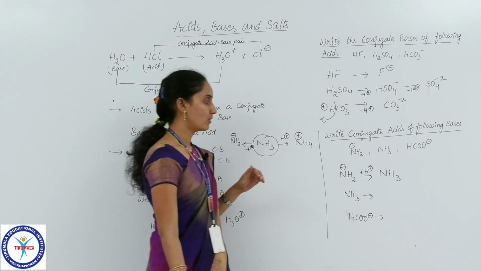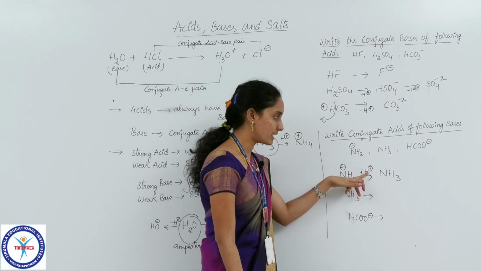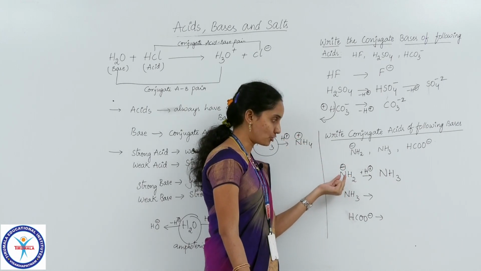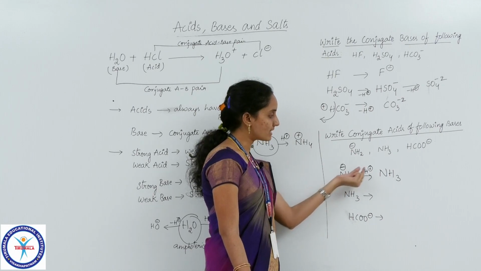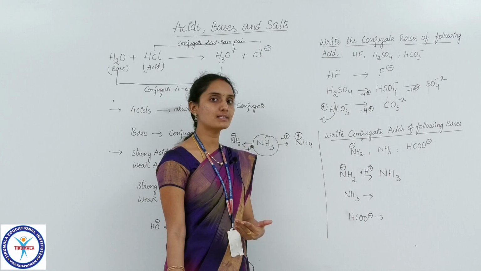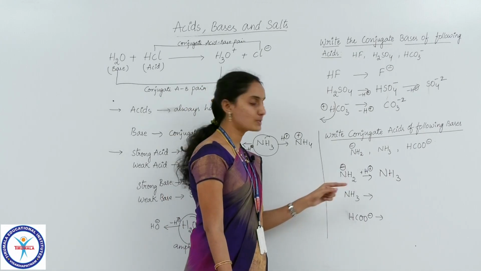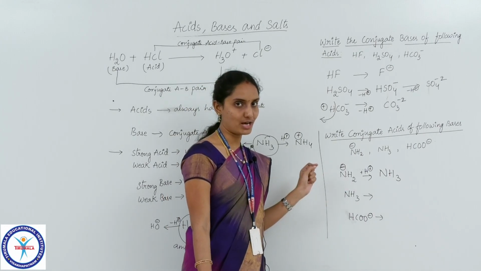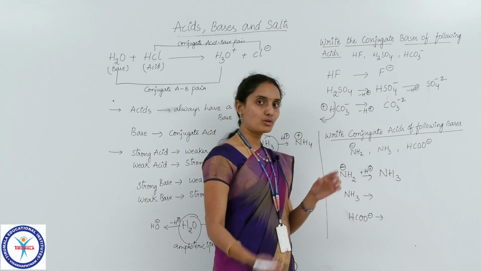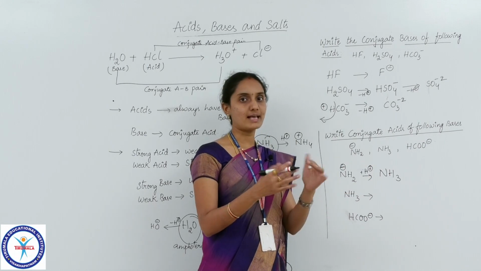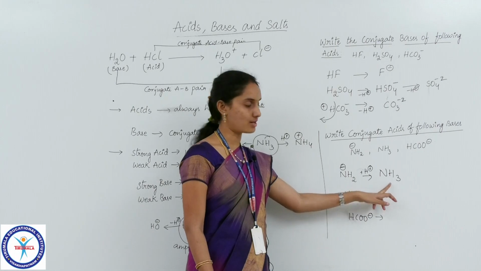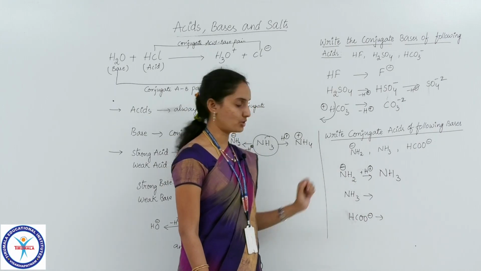Clear, children? I have added a proton here, that is hydrogen in the form of a positive ion, to this NH2 minus species. As one hydrogen is added, the number of hydrogens increases, and as a negative charge is present on this species, minus 1, and I am adding plus 1 charge to it, minus 1 plus 1 cancel out and the species becomes neutral with no charge, and the formula becomes NH3.